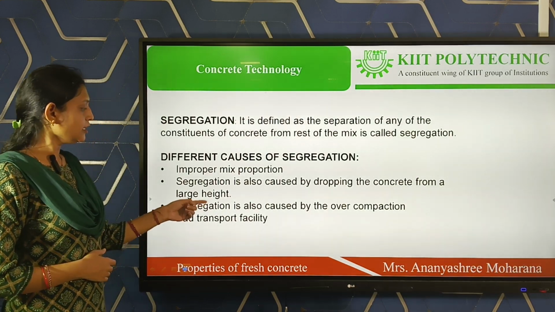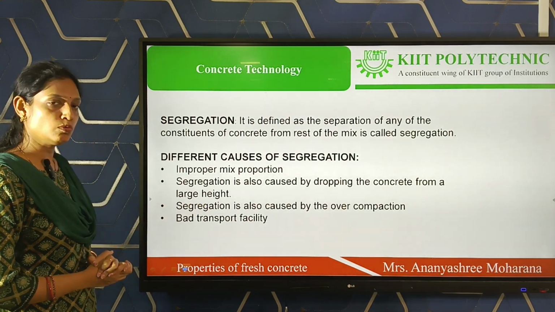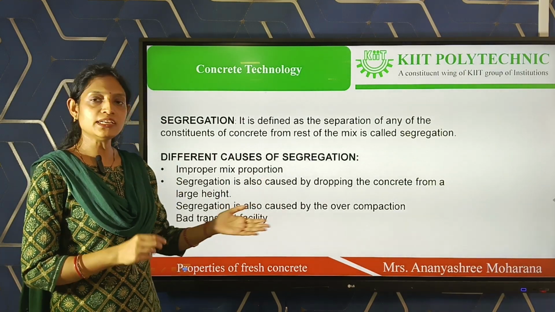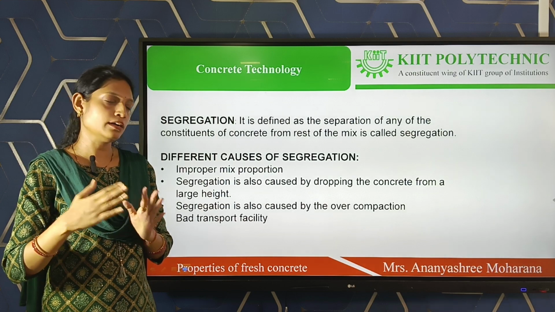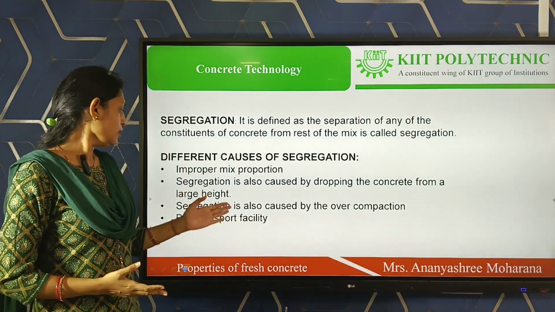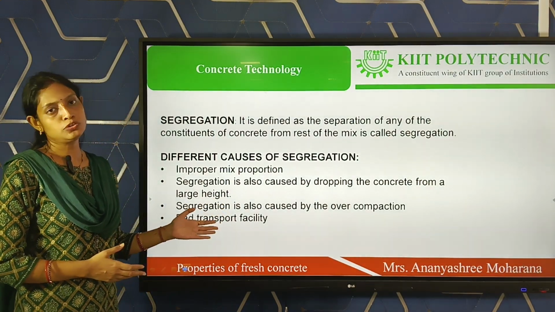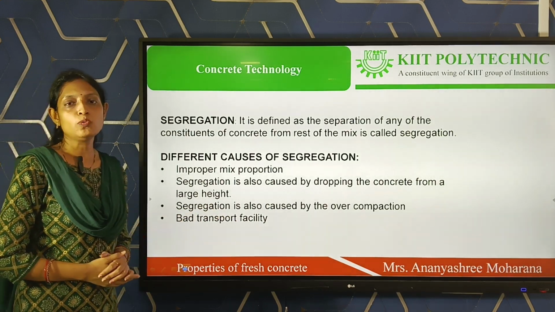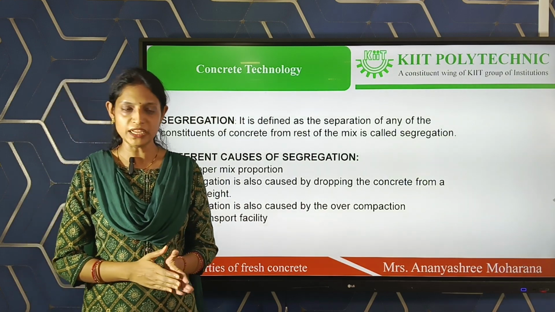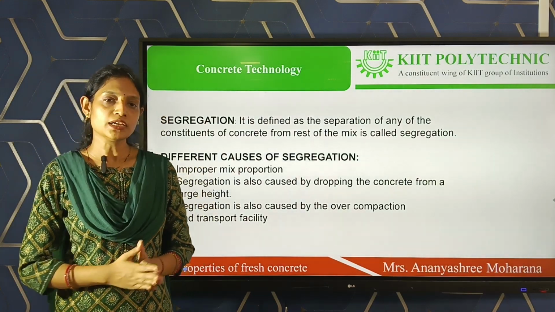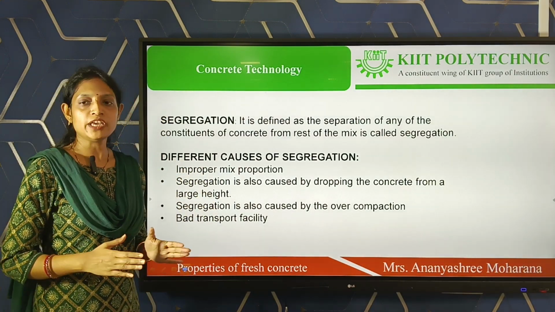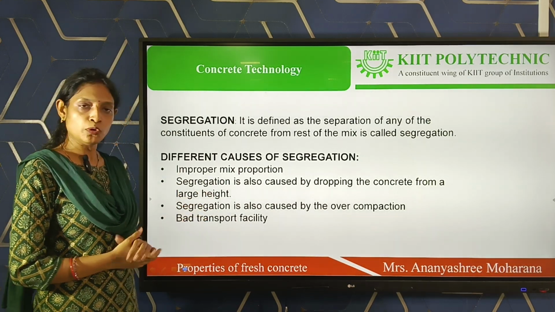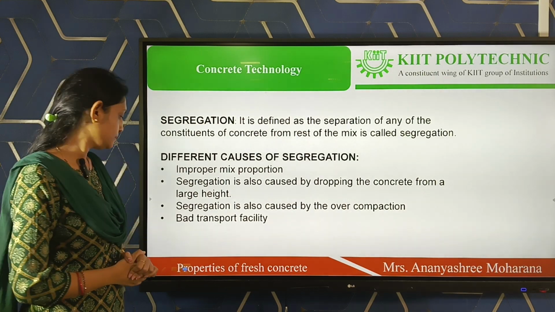Next, segregation is also caused by over compaction. When we are compacting the concrete too many times and for too long, then segregation occurs. Then bad transport facility. When we are transporting the concrete from the mixing place to the casting place, if there are so many vibrations in the transport, then segregation occurs.